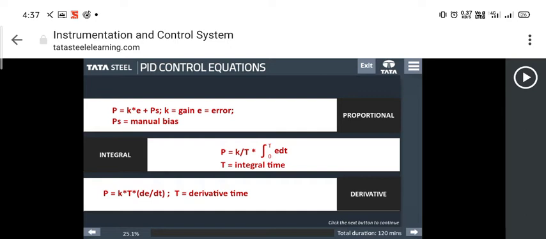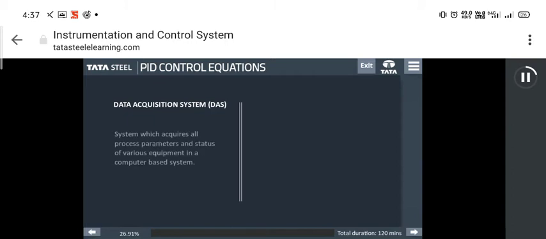The equation for integral controller or P equals to division of K by T multiplied by integral value of time, where T is integral time. For derivative controller or P equals to multiple of K, T and differential error, where T is derivative time.